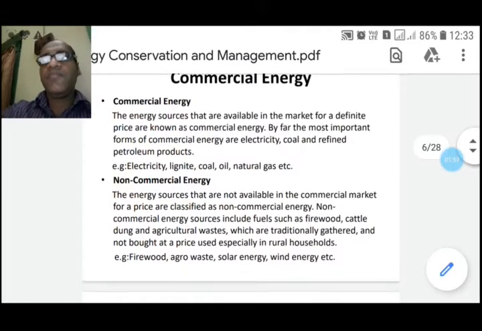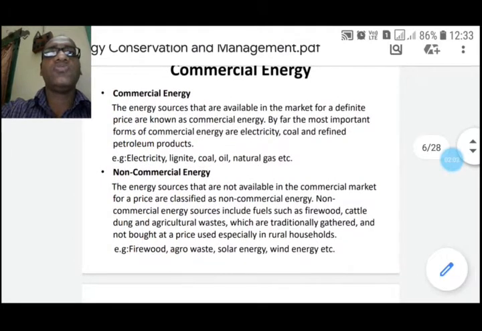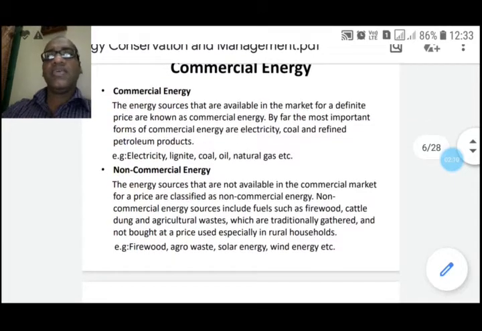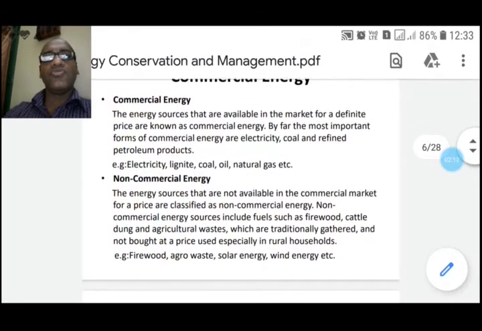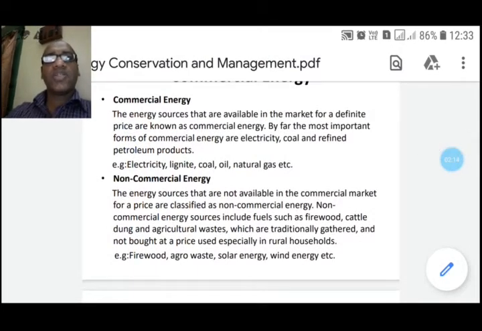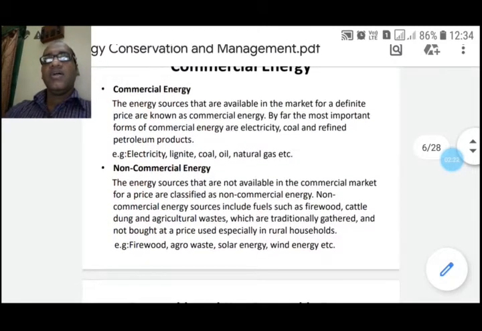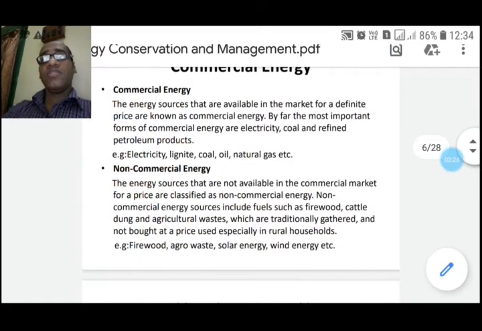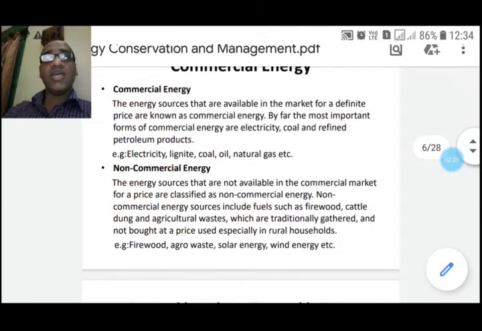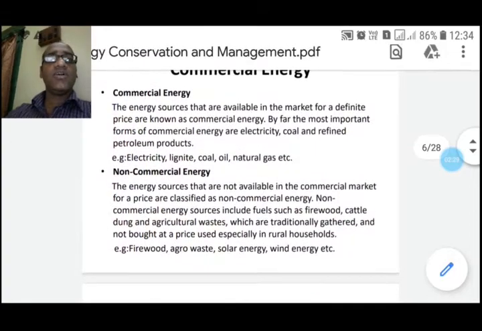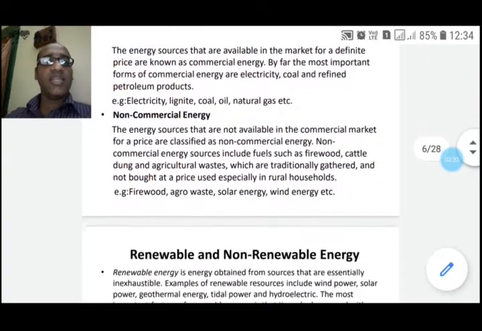Now the examples: firewood, agro waste in rural areas, solar energy for water heating, electricity generation, drying purposes for fish and fruits, animal power for transport, lifting water for irrigation, crushing sugarcane, wind energy for lifting water and electricity generation. These all come under non-commercial energy.